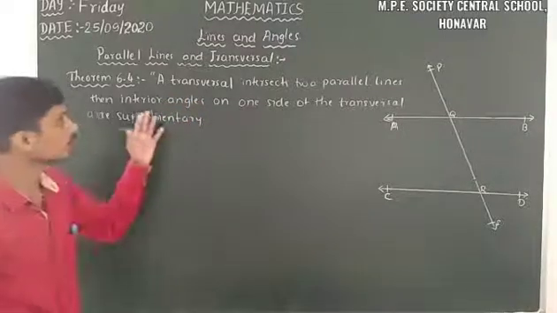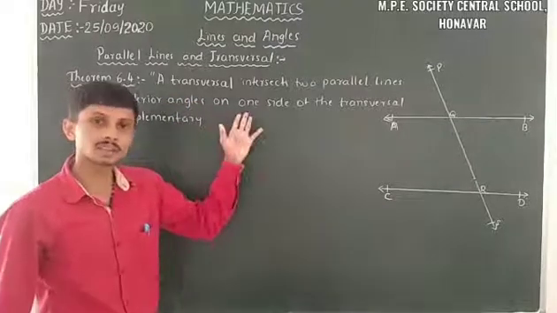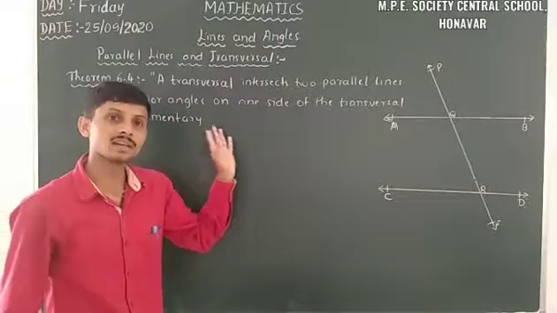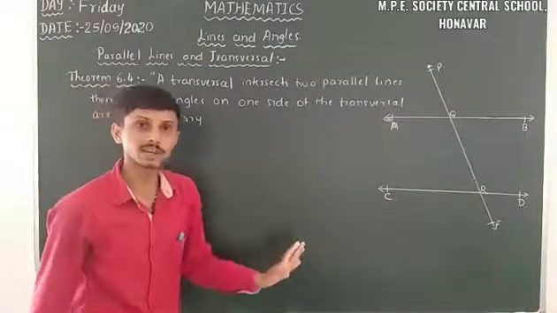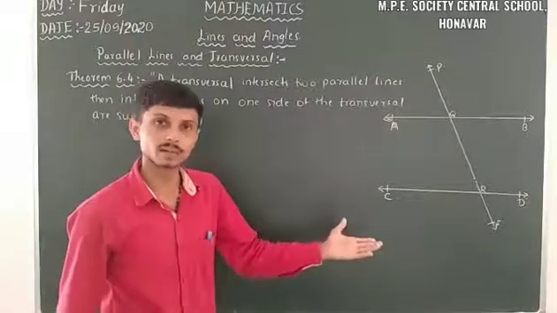That means the sum of interior angles on one side of the transversal is 180 degrees.